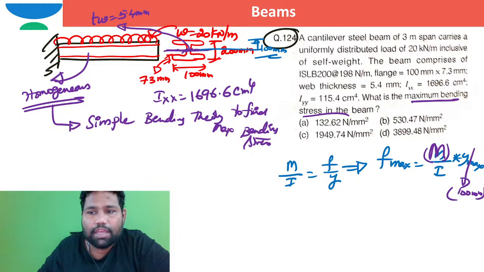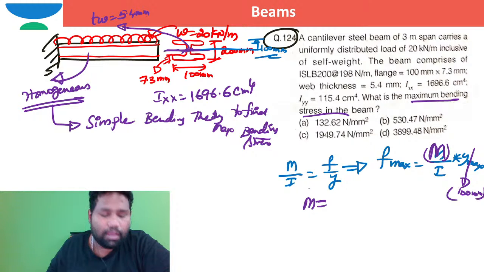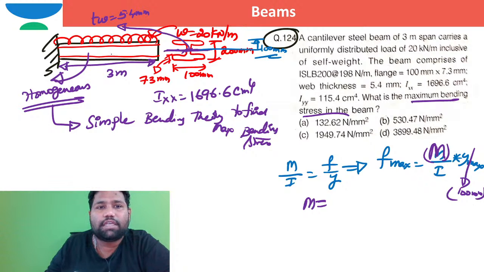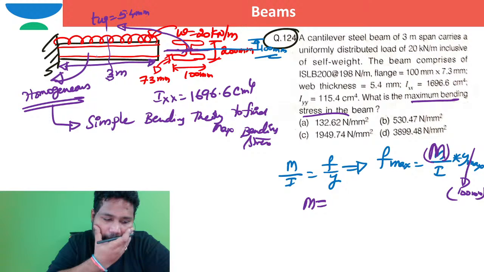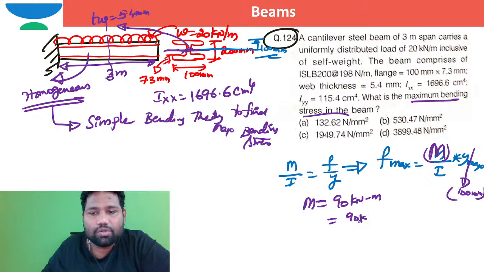How can I work out M, brother? M is equal to P into E, which is 20 kilonewton per meter into this length of 3 meter. 20 into 3, it is 60. So 60 into half, 60 into 1.5, it is 90. So M is 90 kilonewton meter. So the answer is 90 into 10 to the power of 6 Newton millimeter.